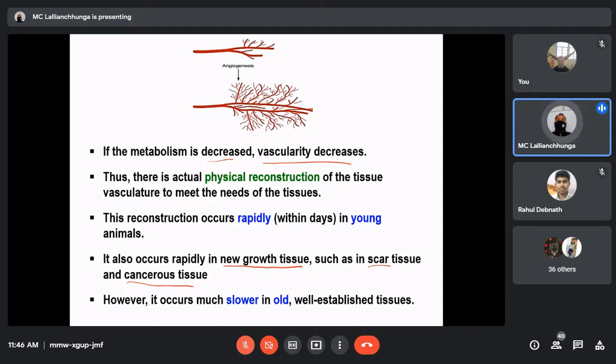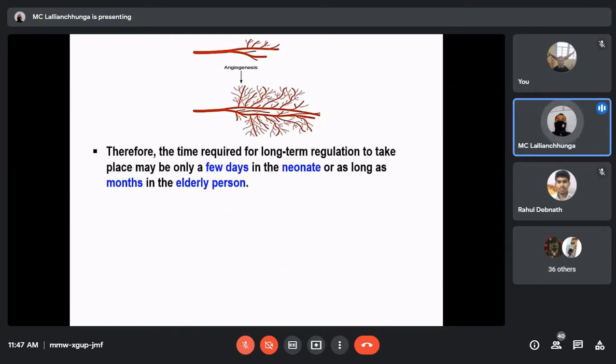So we can say that in older or elderly people, angiogenesis occurs slower as compared to the young ones, and if we focus on different types of tissue, in well-established tissue it is also slower. Therefore, the time required for long-term regulation to take place may be only a few days in the neonate, or as long as months in the elderly person. So to establish the long-term regulation of blood flow, it may take a few days in young animals, but in the case of an elderly person, it may take months also.